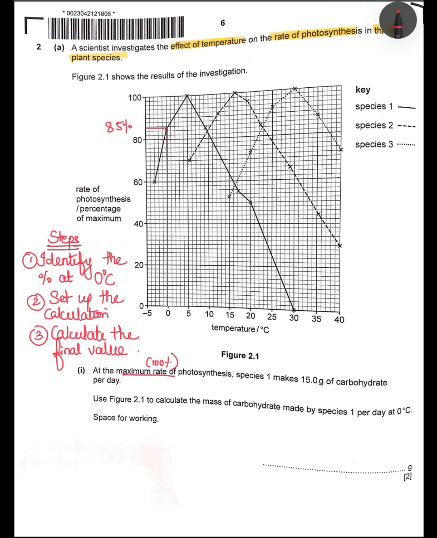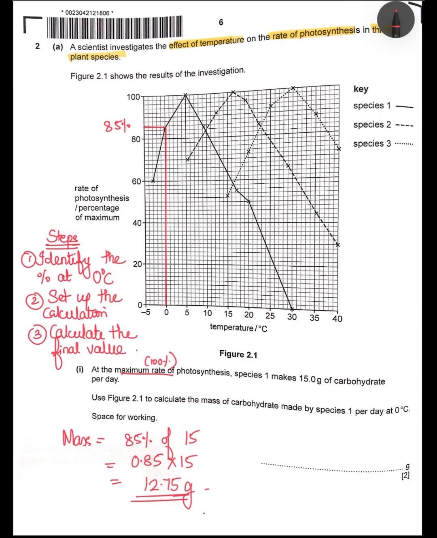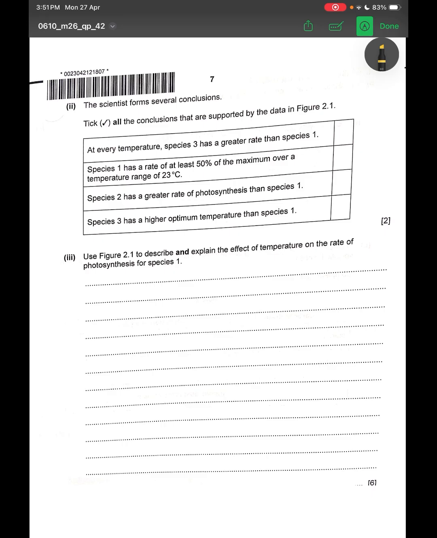So to find out the mass at 85%, what are you going to do? So mass is nothing but 85% of 15, and that's going to give us 12.75.